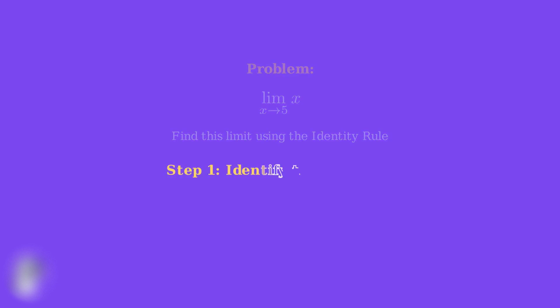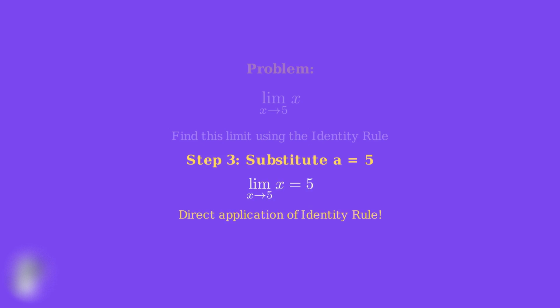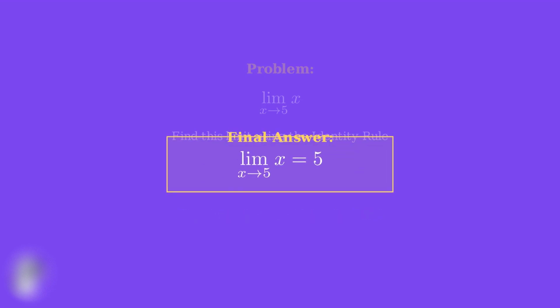First, let's identify what type of limit this is. We have the function f of x equals x, and we want to find its limit as x approaches the value 5. Now let's recall the identity rule. The identity rule states that the limit of x as x approaches any value a is simply equal to a itself. In our specific case, a equals 5. So according to the identity rule, the limit of x as x approaches 5 should equal 5. Therefore, our final answer is 5. The limit of x as x approaches 5 is exactly 5.